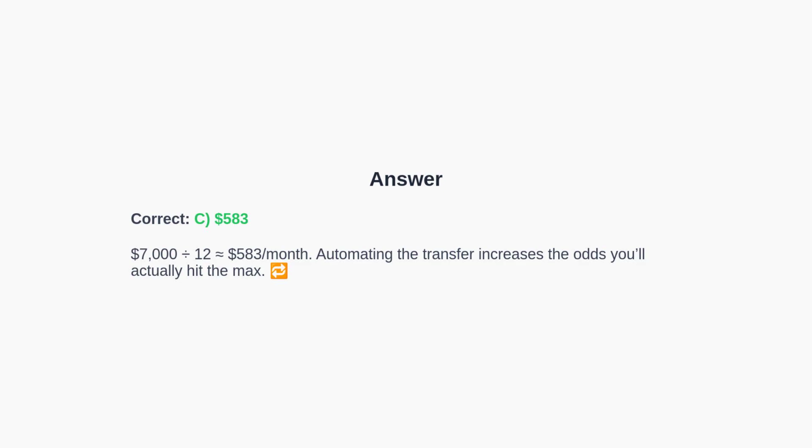Dividing $7,000 by 12 months yields approximately $583 per month. Automating this transfer greatly increases your likelihood of consistently reaching the annual maximum. Next, let's see how a sample monthly budget can reflect this distribution.